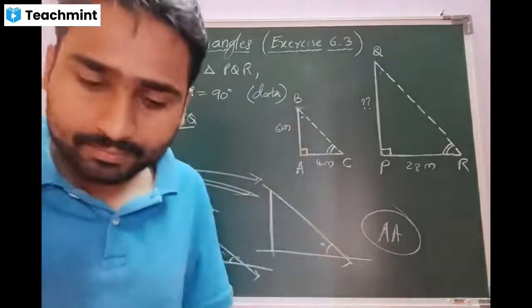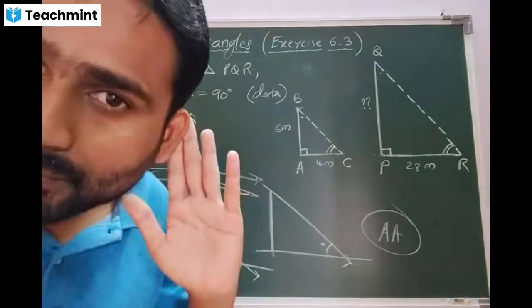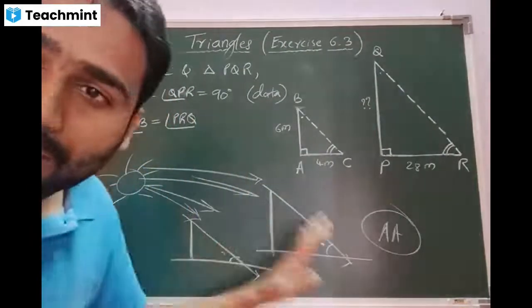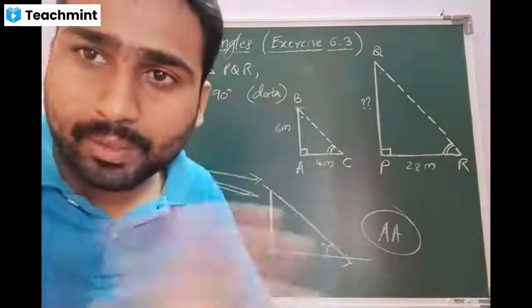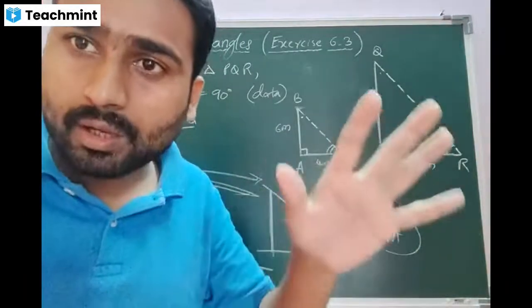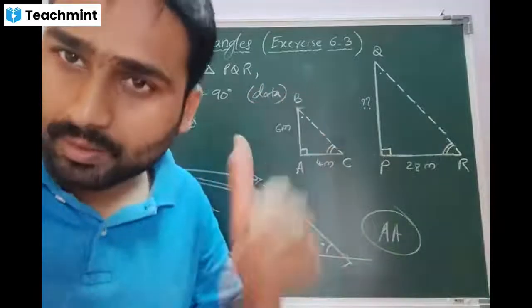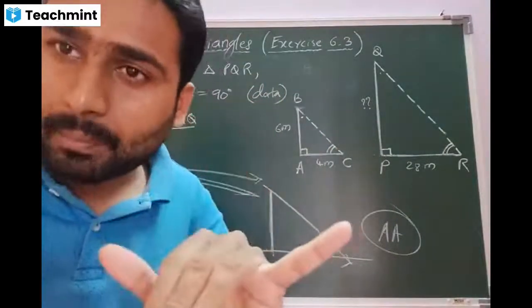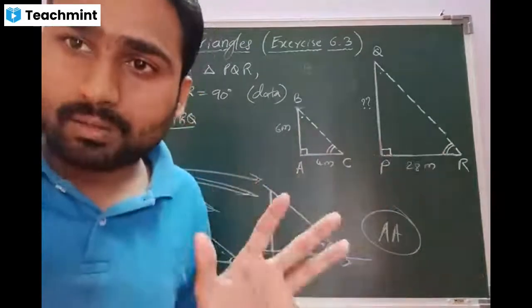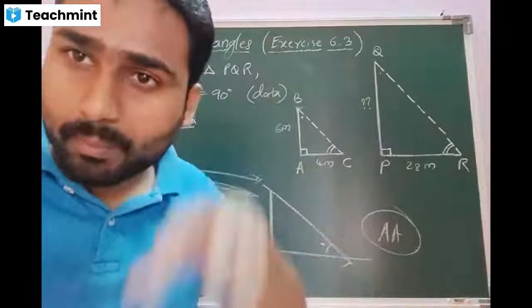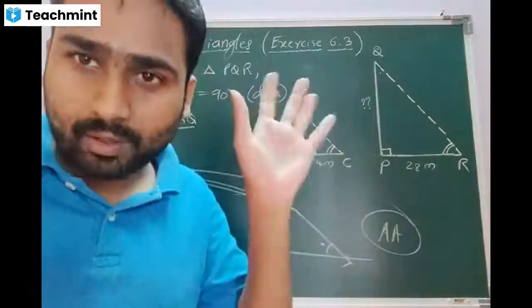Is that clear, beta? One condition: the objects should be nearby. There should not be much distance. One in India, one in America, it is not going to work. One in Belgaum, one in Hubli can work. One in Karnataka, one in Maharashtra also can work. But from India to America, it is not going to work. Got the concept?